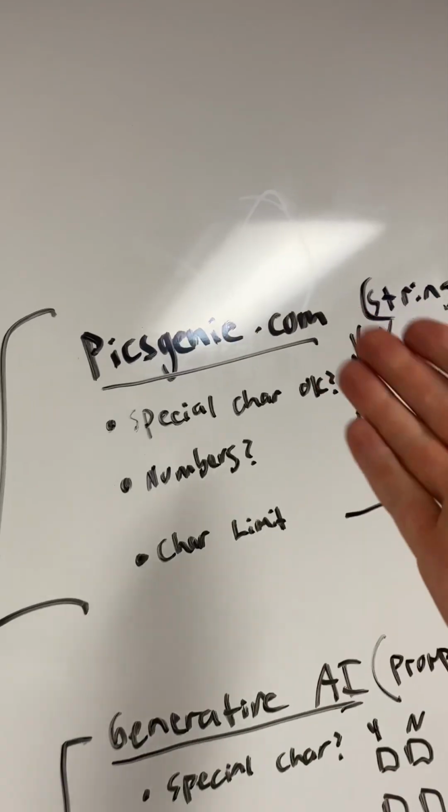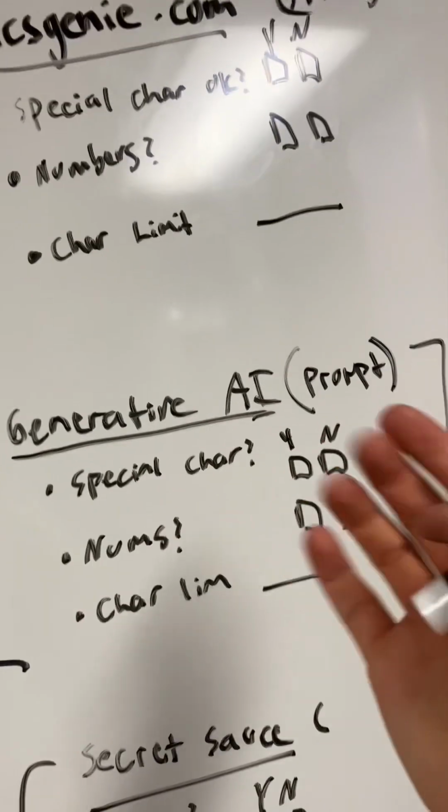So this is what I have left to figure out. Can you enter stuff into the website? Can you enter stuff into the generative AI?